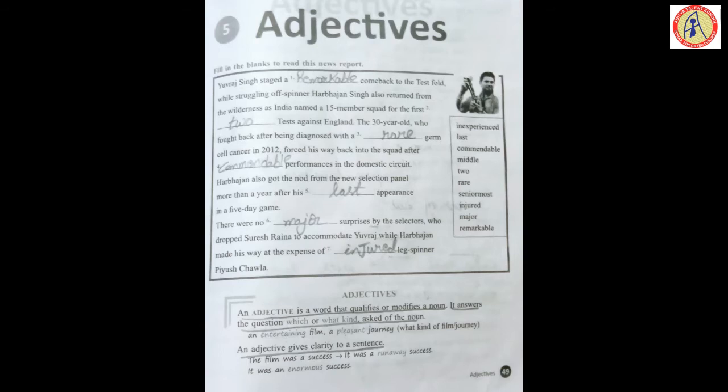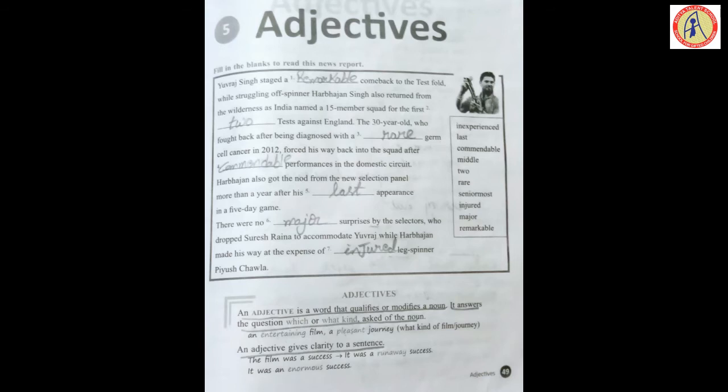What kind of film is it? Entertaining. A pleasant journey. What kind of journey are you facing? It is a pleasant one. So it answers the question which or what kind of the noun.